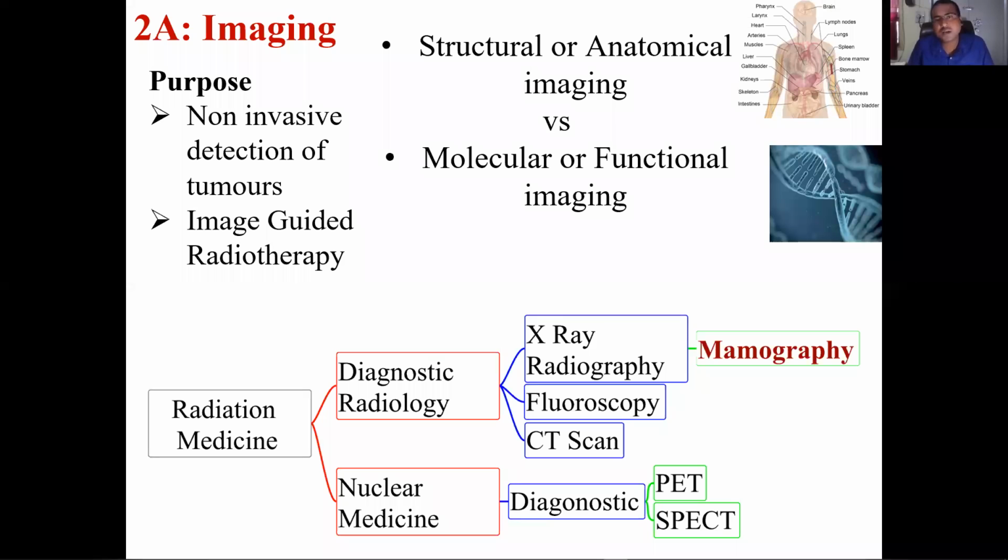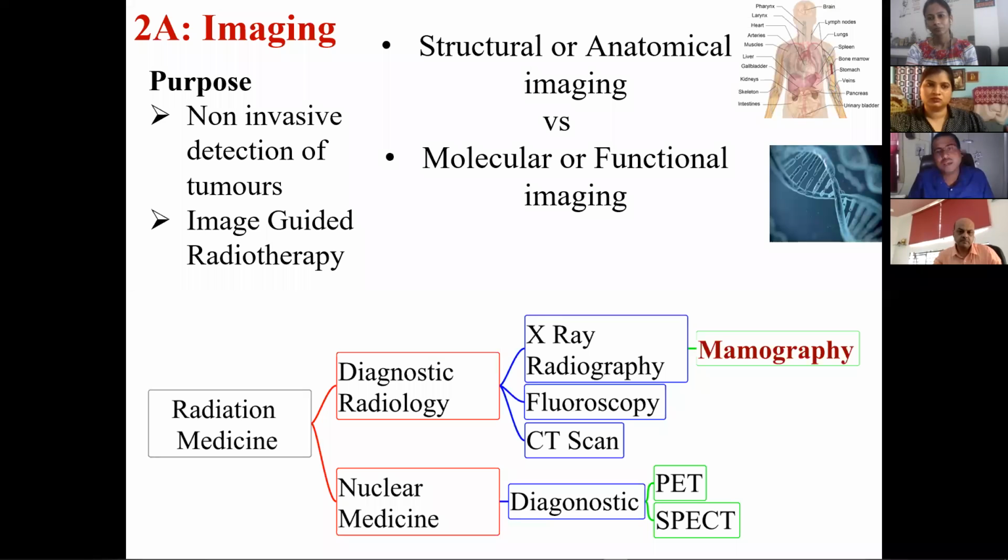The first is structural or anatomical imaging, meaning whether the tumor is present or not, and if it is present, where it is present. That comes under structural or anatomical imaging. The second type is, if the tumor is present, which type of tumor it is. Is it a benign tumor or a malignant tumor? That we cannot find out from the structural anatomical imaging. So to go further, they come under molecular or functional imaging. All these three portions come under structural or anatomical imaging, and the second one comes under molecular or functional imaging.